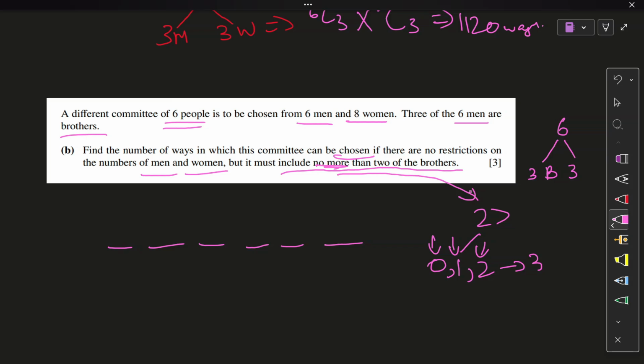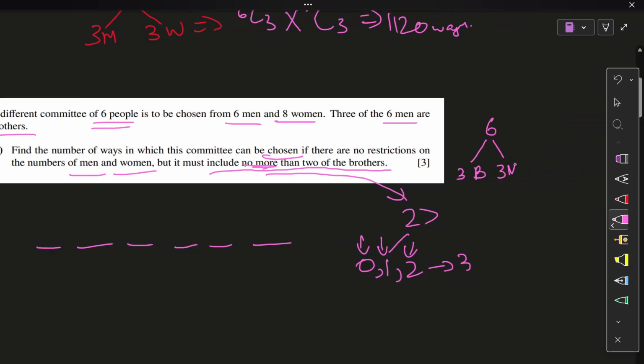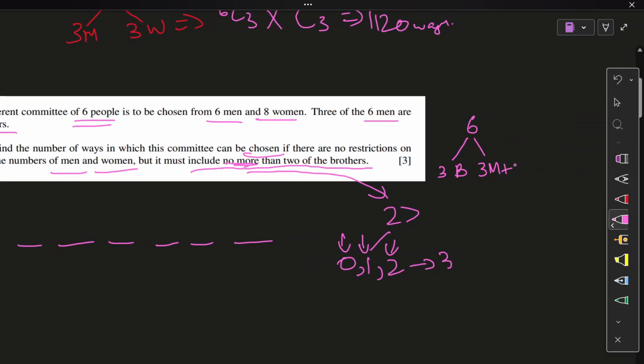That means 2 brothers can be part of the committee. In another case, only 1 of them can be part of the committee. And 0 is also something to consider. I have repeated myself multiple times, and maybe it's possible none of the brothers are part of the committee. So let's do that. 3 cases we need to form. Firstly, 3 men remaining plus your remaining women, which were 8. So this whole thing will add up to 3 plus 8 is 11 people. 11 total people, and this is your brothers. 3 brothers. I'm just gonna circle that.